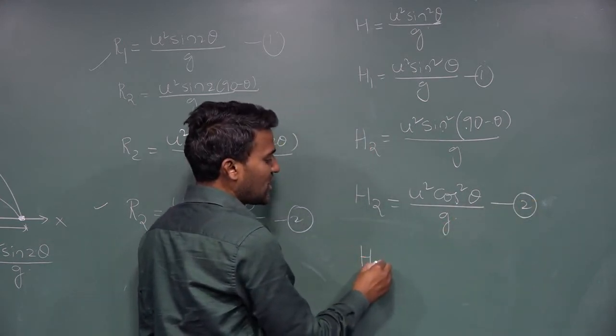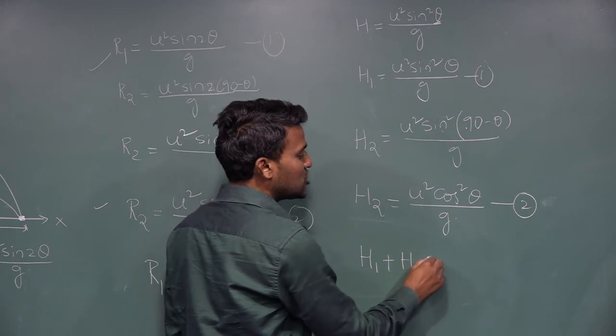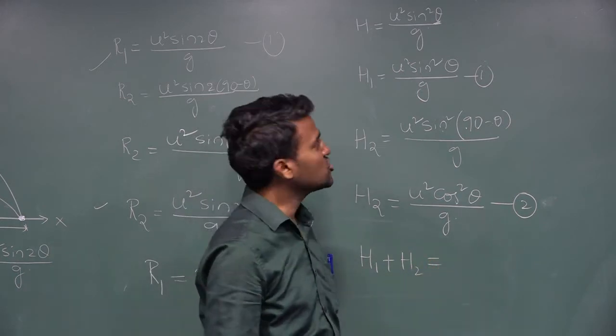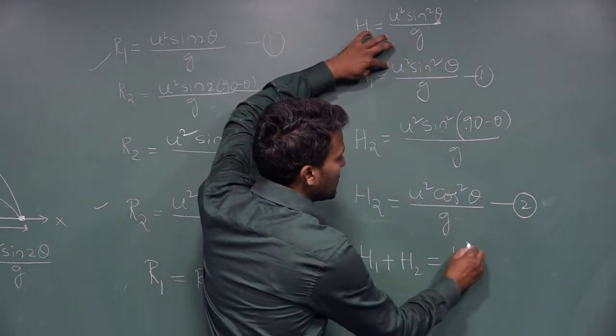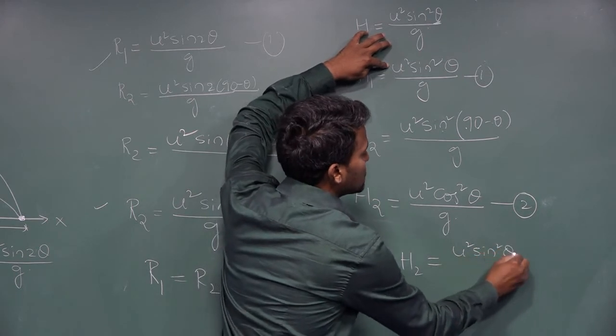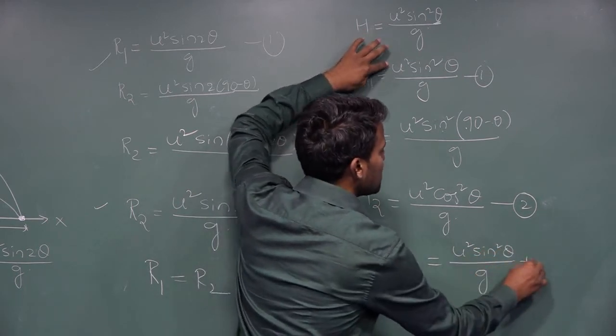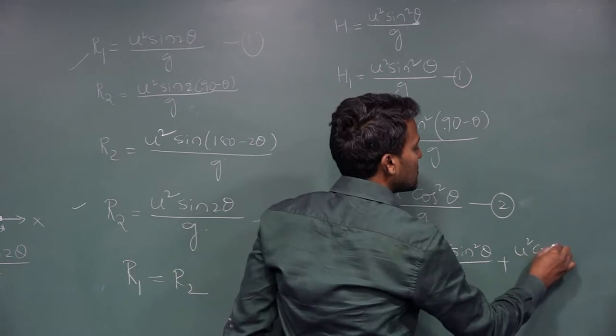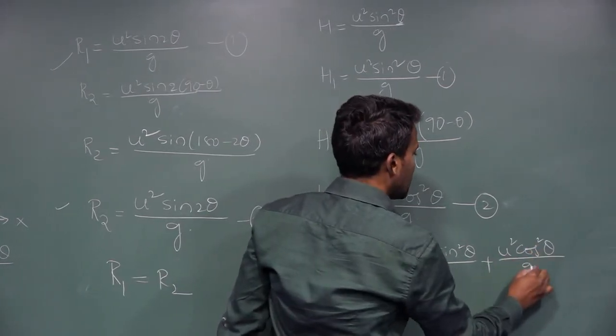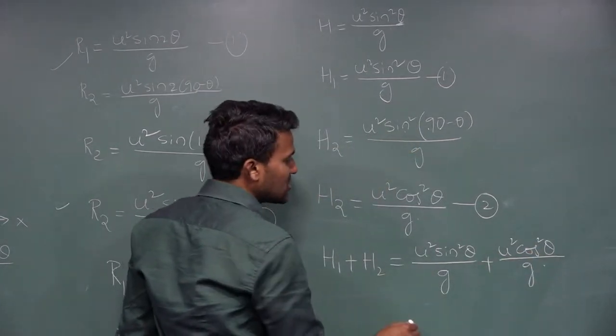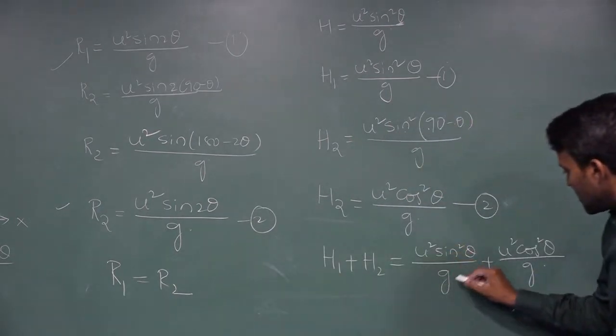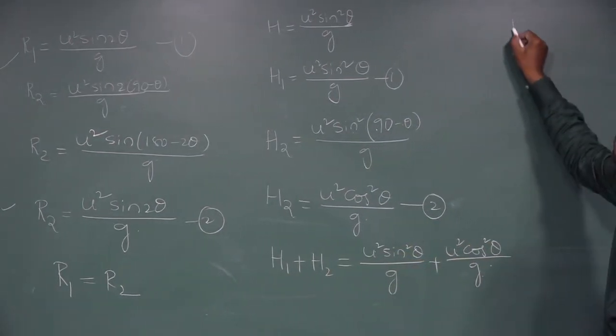Add equation 1 and equation 2. H1 plus H2 is equal to u square sin square theta divided by g plus u square cos square theta divided by g. We can take u square by g common.